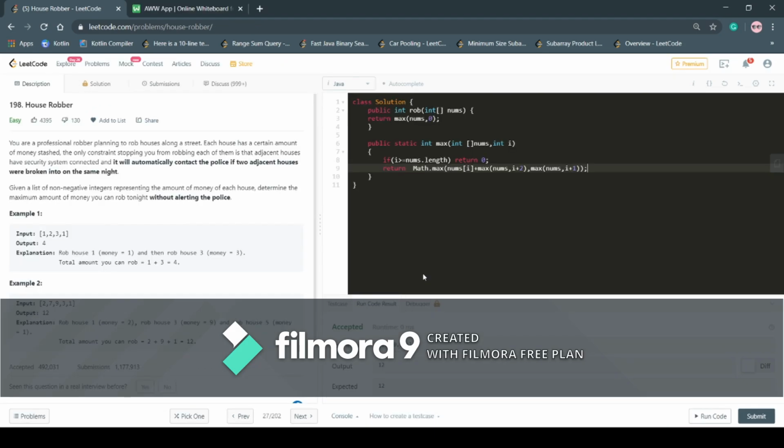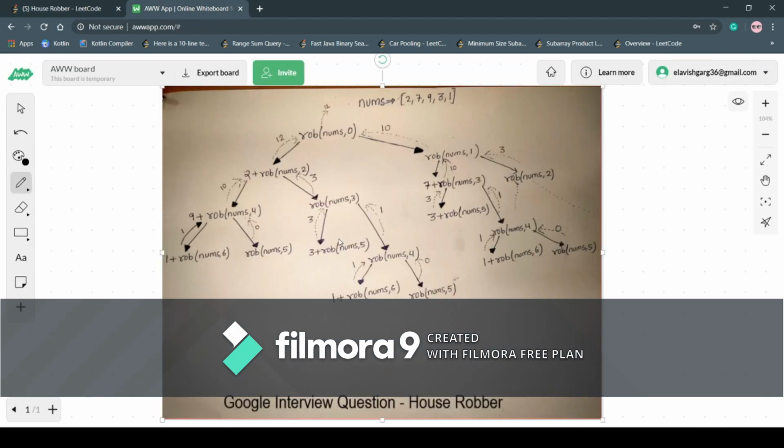To make it easier for you to understand, I have made a recursive tree showing how the recursive calls are made, and we will understand how those calls have led to TLE. So now let's move to the whiteboard. Here we have started the recursive call from index 0. The left call is made by assuming that we have taken the amount of money at the index on which we are standing and skipping its adjacent index, and the right call is made by assuming that we have skipped the current index and taken the amount of money by leaving that index.